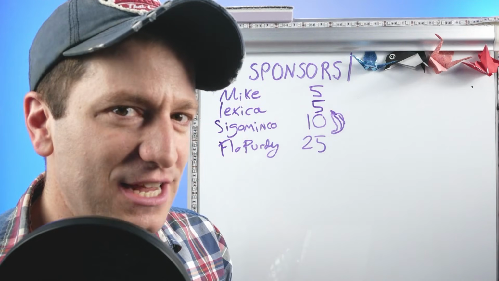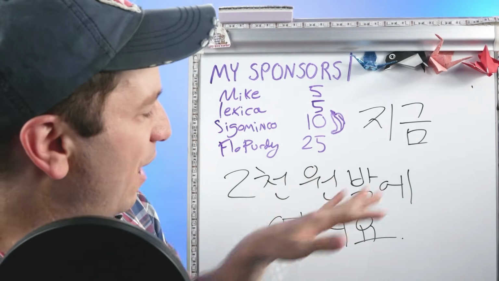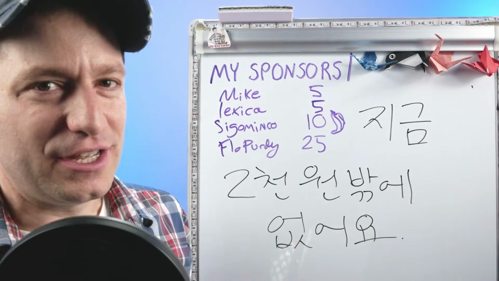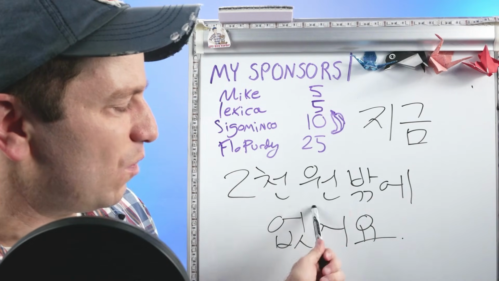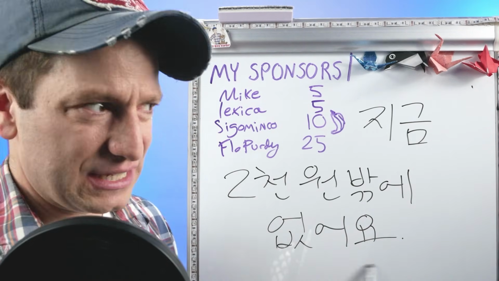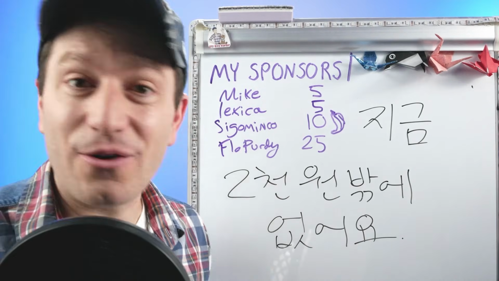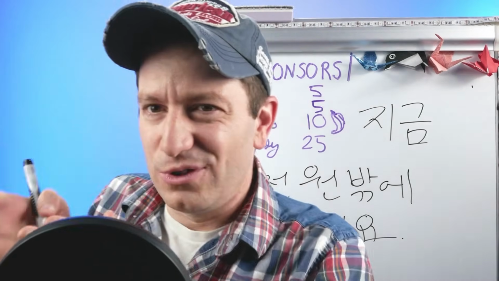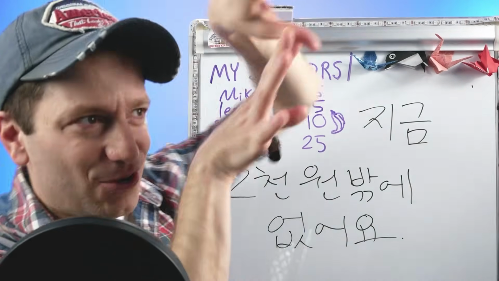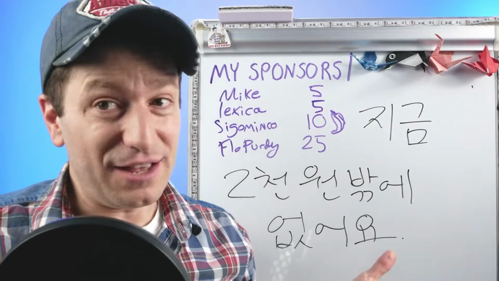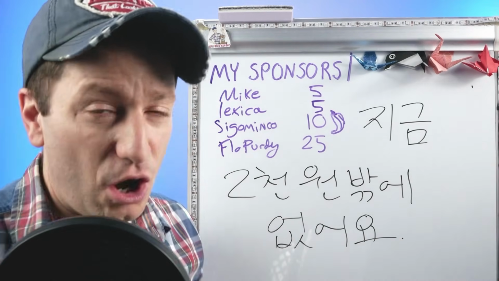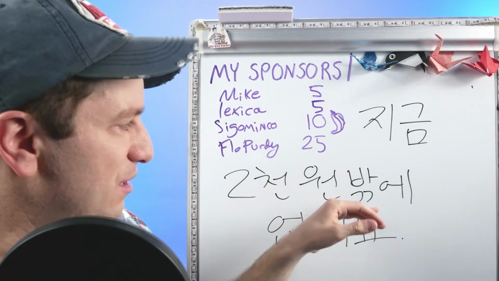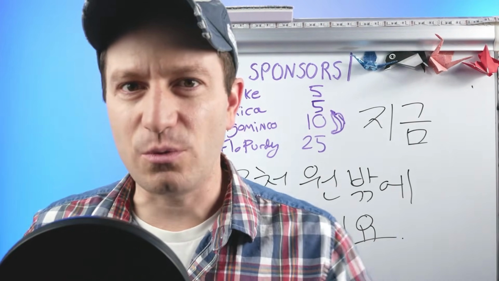So let's do some example sentences. 지금, now, 2,000원, so 2001. 2,000원밖에 없어요. So outside of 2001 right now, I don't have anything. Other than 2001, I don't have anything. So again, it's emphasizing that lack. Not just that it's only 2001, but it's like, because I don't have all this other money, all that I'm left with, 지금 2,000원밖에 없어요. All I have right now is 2001. You could say, 지금 2,000원만 있어요. I have only 2001 right now.